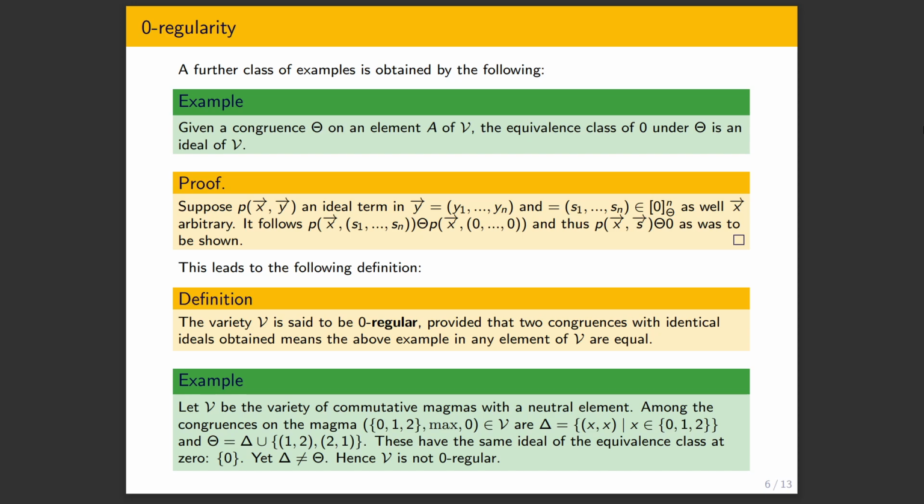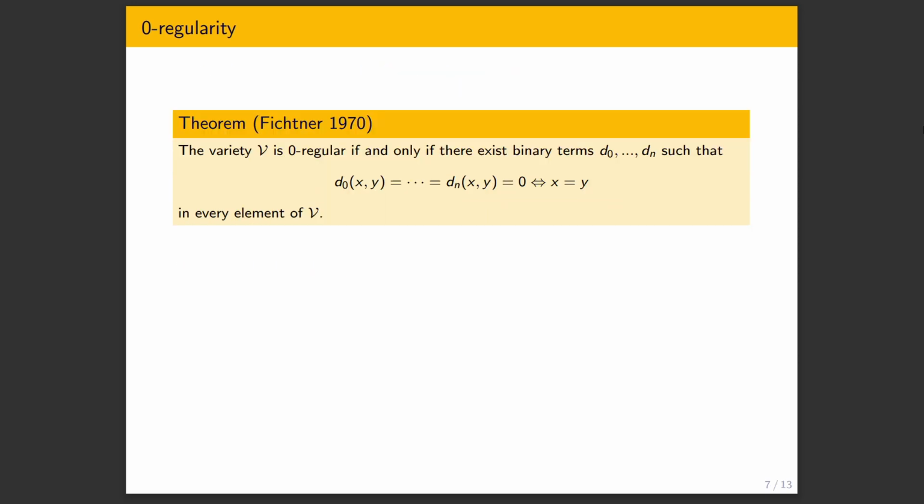And this is important for us to think about if we want to quotient by ideals, because ideally, what we want is, from an ideal, to think of it as the equivalence class of 0, and go back to this congruence. But we cannot do this if there are multiple congruences to go back to. It wouldn't be clear which one to quotient by. So we need to require zero regularity in order to quotient by ideals. And so here's an example. In this variety, we cannot do that. So it's a natural question when a variety is zero regular. And there is a characterization by Fichtner. It's not from this paper, but it's related to this paper, which characterizes zero regularity.